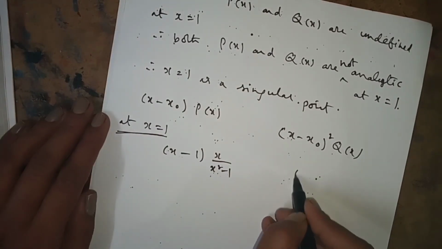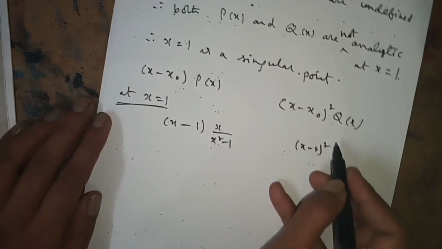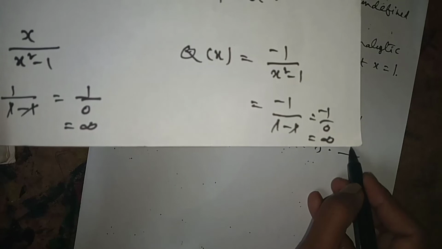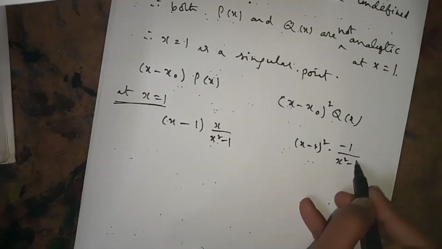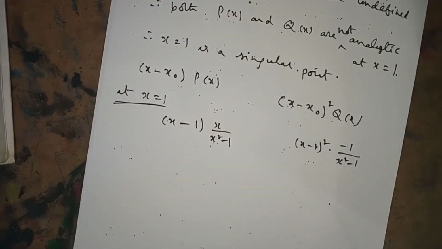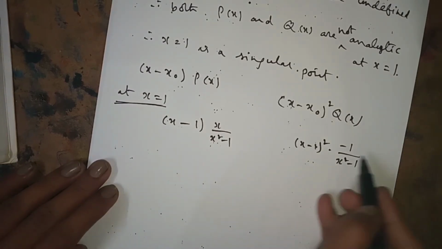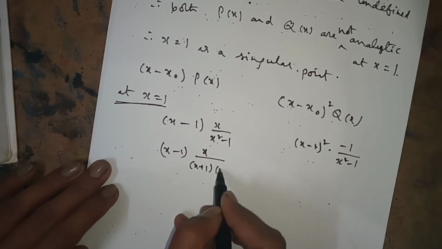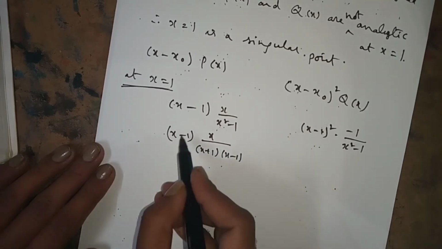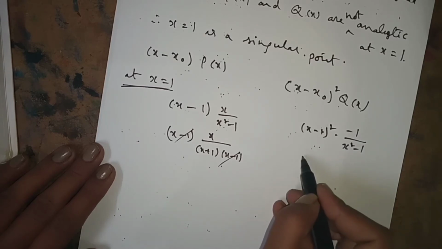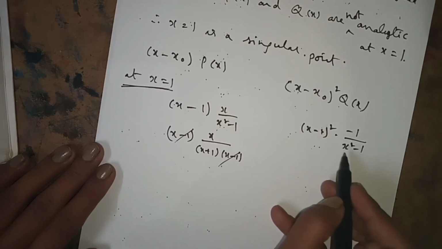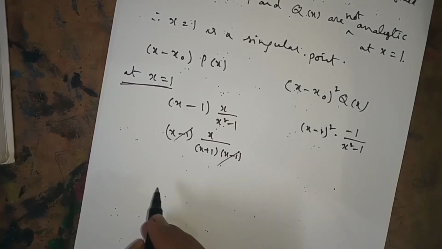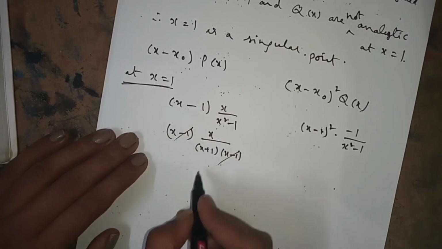Now (x − 1)² into Q(x): how much is Q(x)? −1/(x² − 1). We can write x² − 1 as (x + 1)(x − 1).